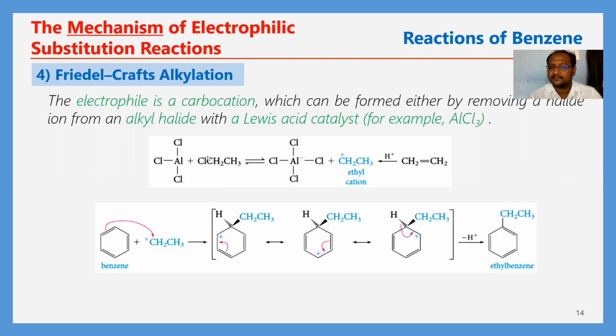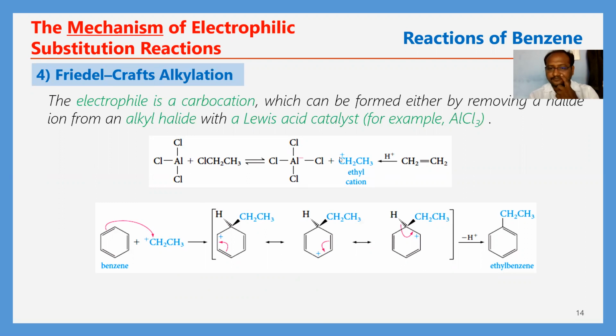Then what happens here? The Cl leaves with the bond pair of electrons between Cl and C. So the carbon will get a positive charge, CH2. Here carbon will get a positive charge. Therefore it is called a carbocation. On the carbon there is a positive charge. That's why it is called a carbocation. So it is the ethyl cation.